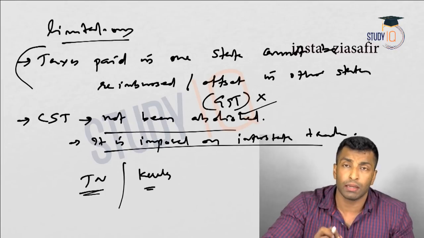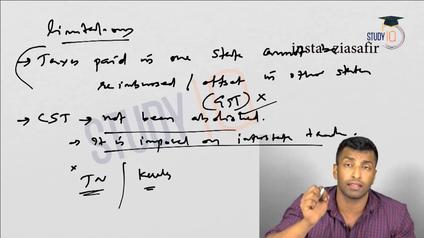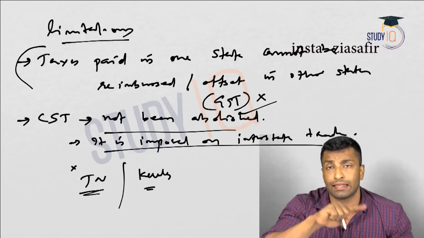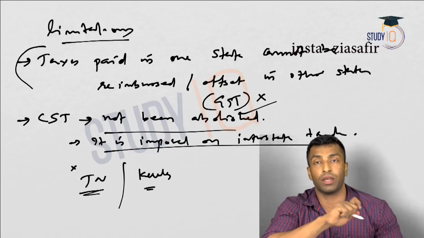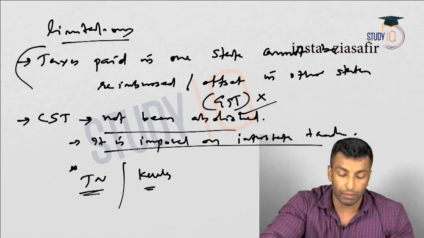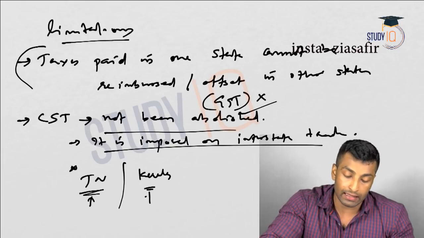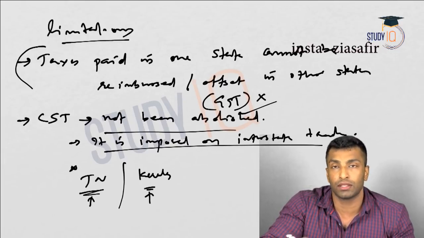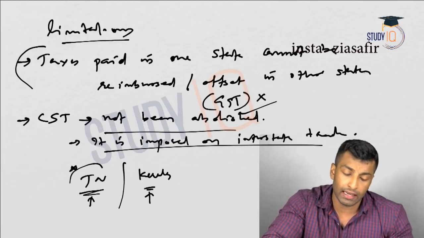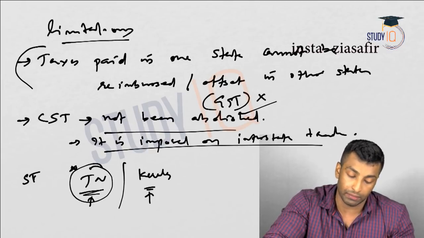So the producer is Tamil Nadu, but in case of sales tax, Tamil Nadu is not getting anything, because tax on production goes as excise or central VAT to the center. Tax on production is for the center, so the Tamil Nadu government is not getting anything, but the producer is Tamil Nadu, and sales tax is for Kerala because distribution happens over there. So to compensate the state, the central government will impose some tax, that is CST.